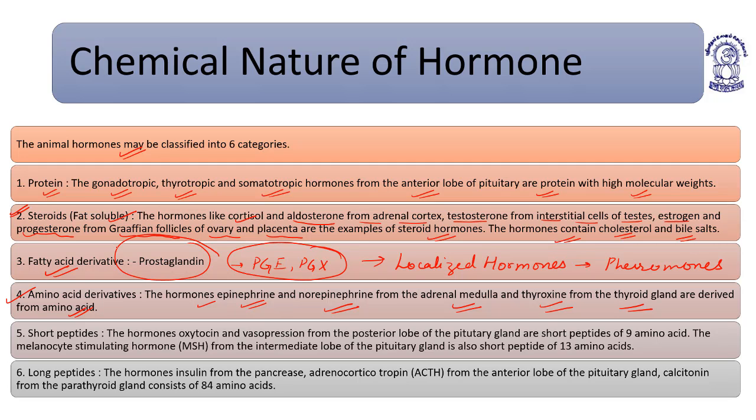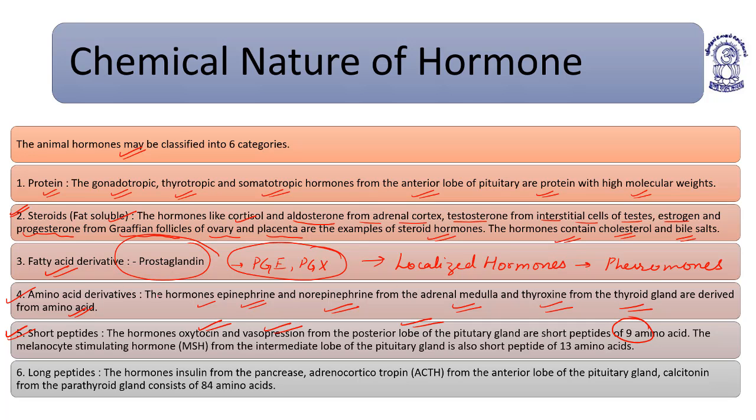Some hormones are amino acid derivatives like epinephrine, norepinephrine and thyroxine. Some of the hormones are short peptides, like oxytocin and vasopressin from the posterior lobe of the pituitary, which are short peptides of 9 amino acids.